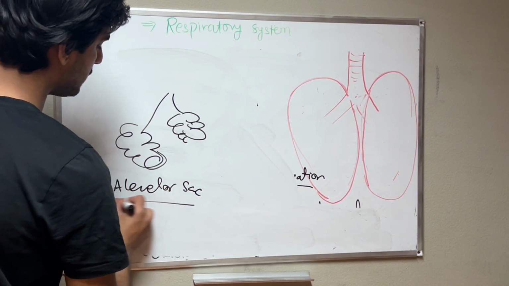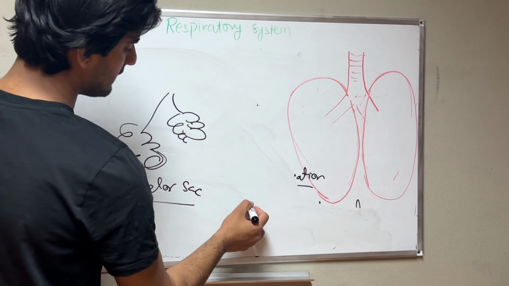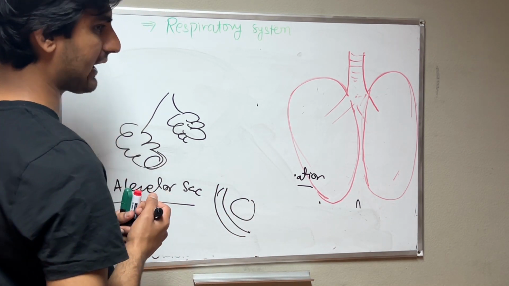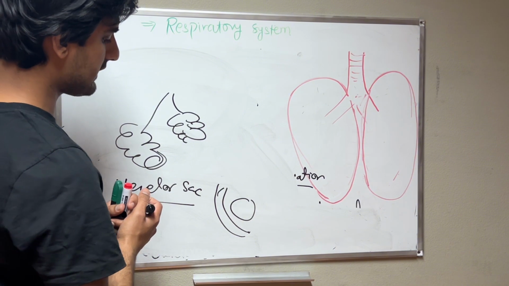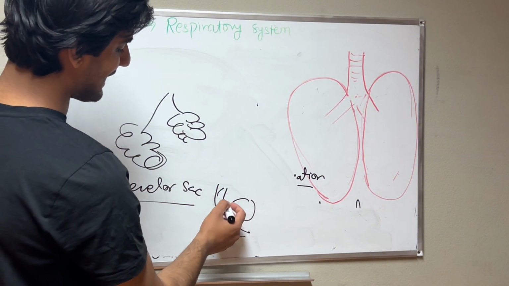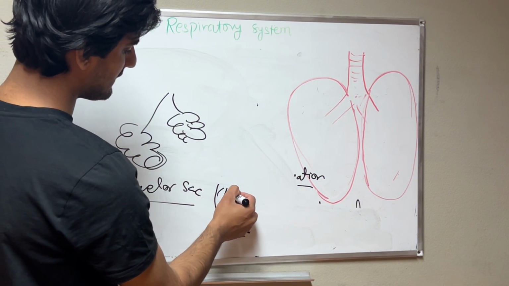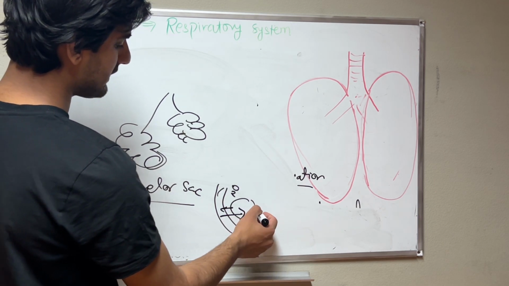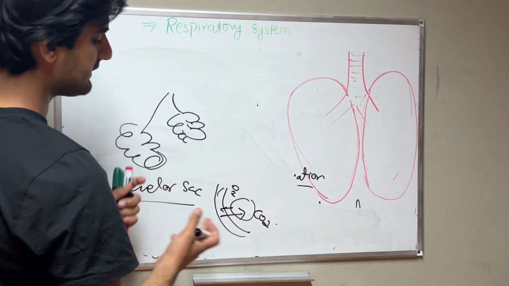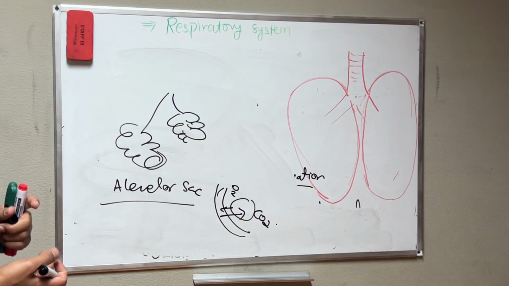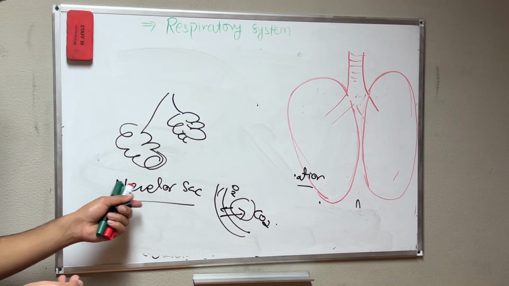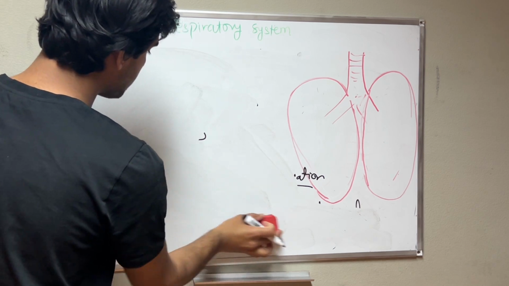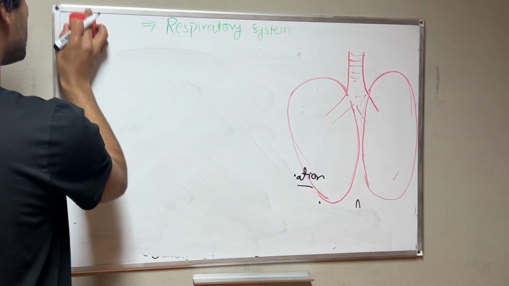The alveolar sac is highly vascularized, and oxygen comes into the bloodstream and carbon dioxide, the waste, is excreted. These are the functions of the functional unit of the lungs, the alveolar sac.